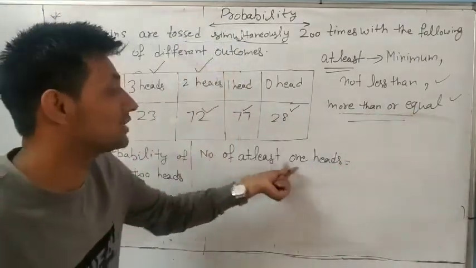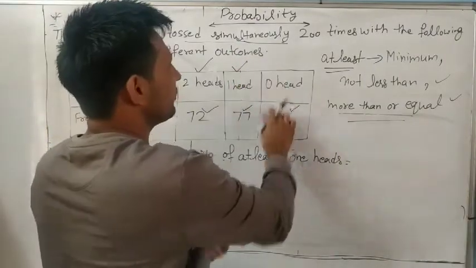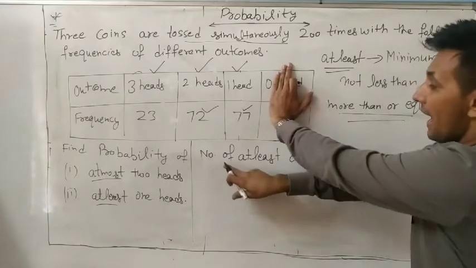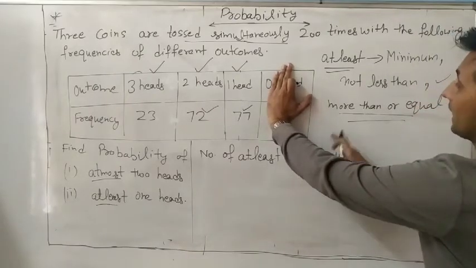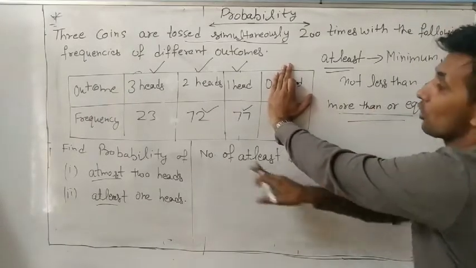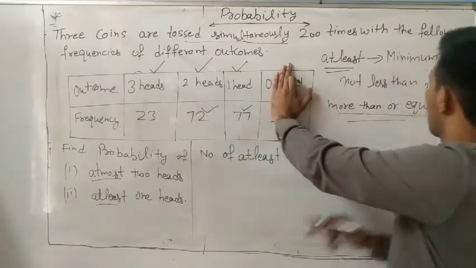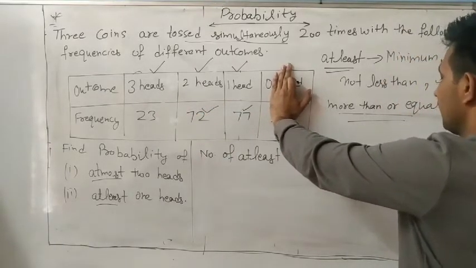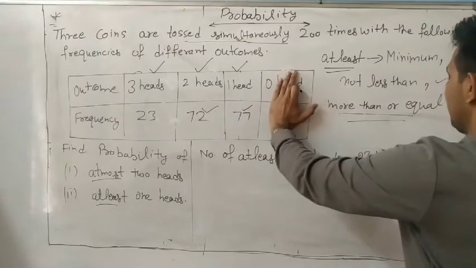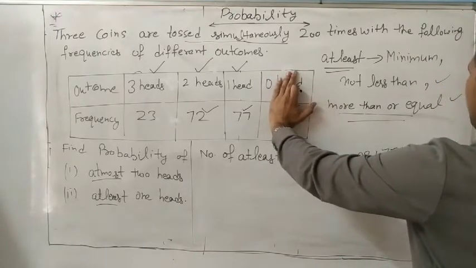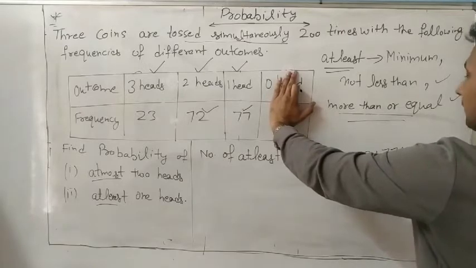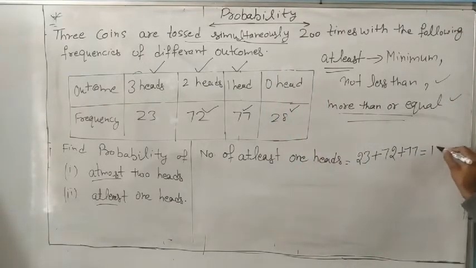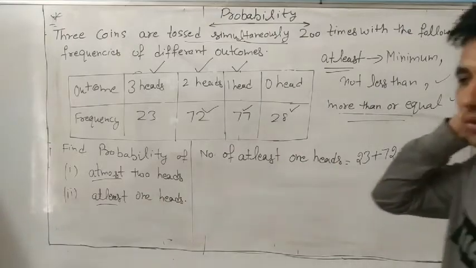So at least one head, this one is also included. So more than one, 2 is also, 3 is also, or equal, 1 is also. So 23 plus 77 plus 72 plus 77, and it is 72. So how much comes? It comes to 172.